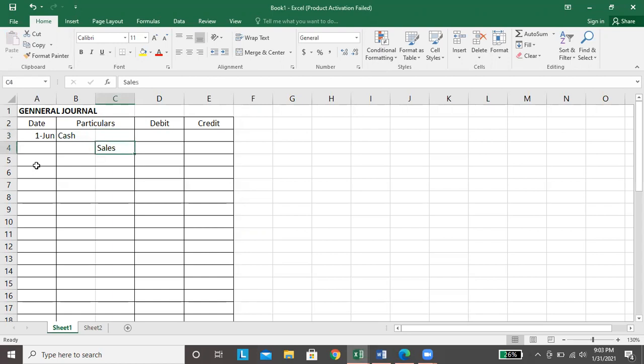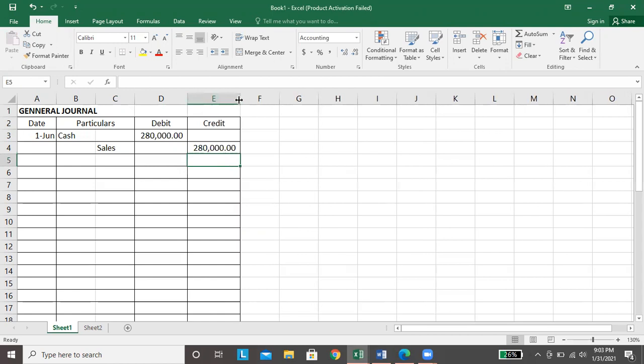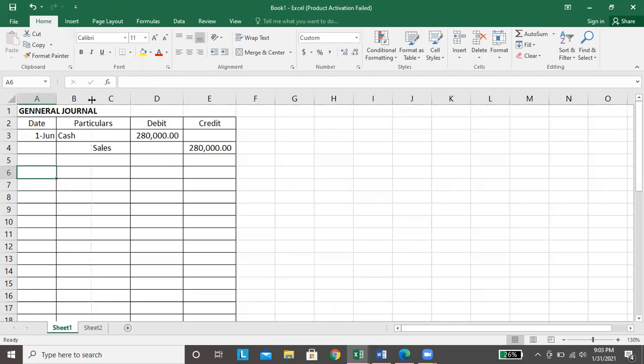So debit, 280,000 cash, and credit sales, 280,000. Ang nangyari lang sa June 1, nakabenta si JJ and immediately nagbayad si customer ng cash. That is a cash sale. So we debit cash 280,000 and we credit sales 280,000.